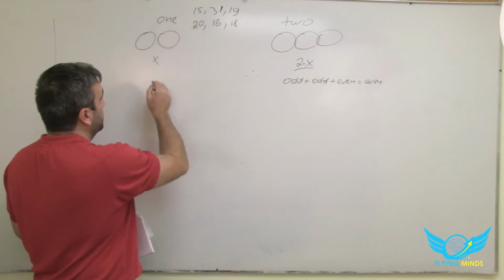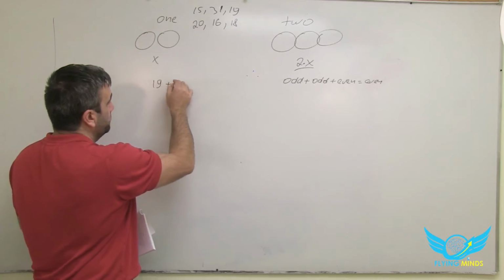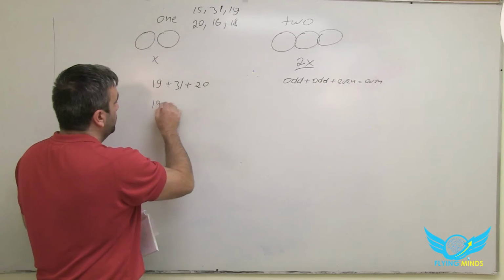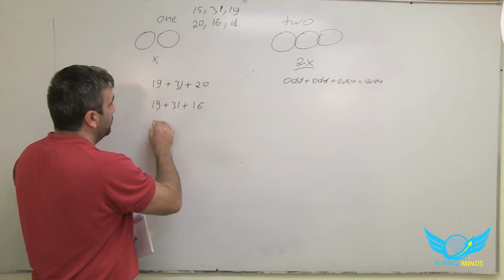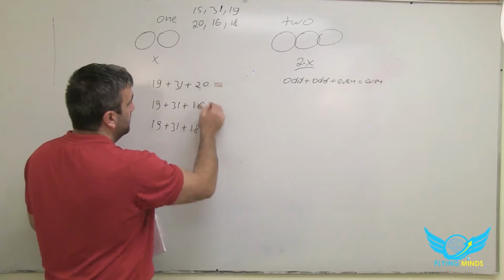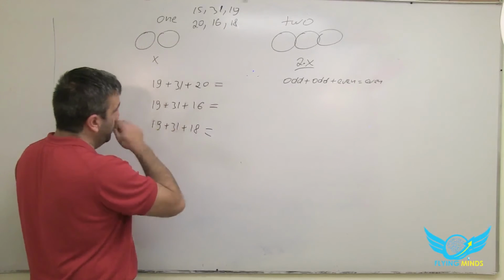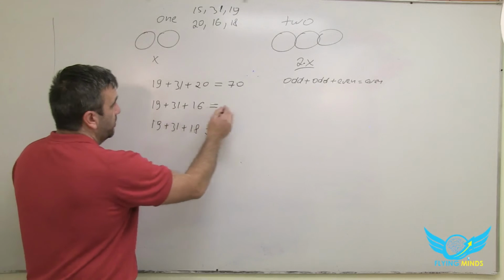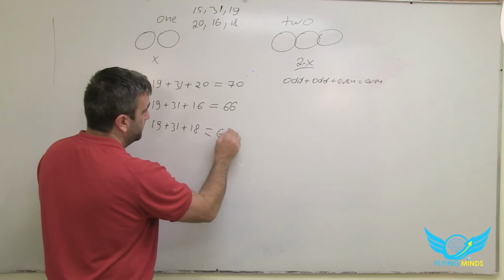So we're done with 15. Let's pick 19. Right? So we need to add 2 odd and 1 even. Okay, so 19 plus 31 is 50. So here we have 70. So here we have 66. And here we have 68.